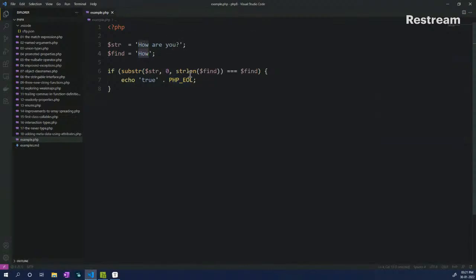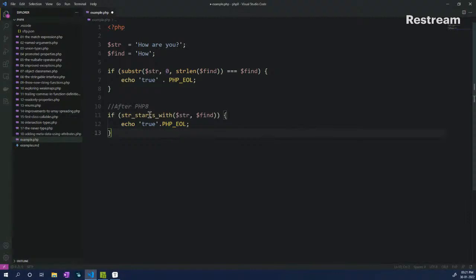Right? And try to figure out the length of the word, and from 0 till the length of the word we try to figure out if that word matches what we are trying to find here, and we get an echo statement of true if it matches, right? So again, there are no internal functions that you can use in PHP 7 for this, so that's why you have to repeat this logic many times if there is a need for this, right?